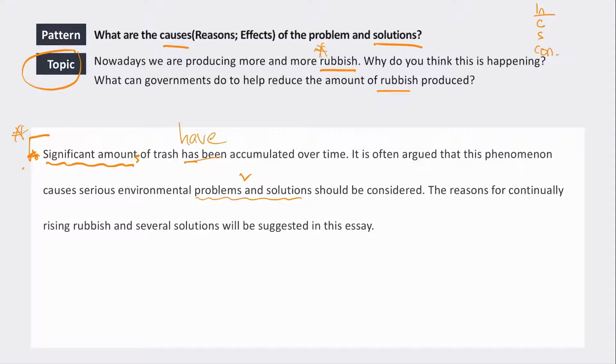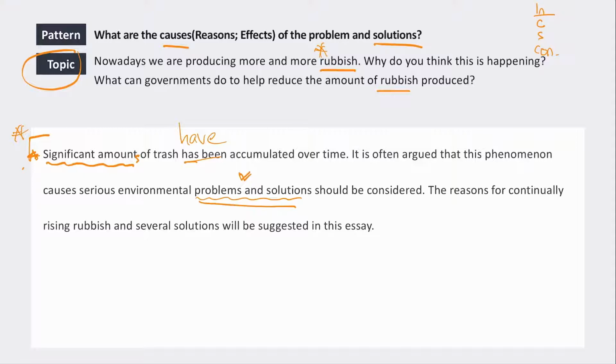Okay, so this is way number one. It is often argued that this phenomenon causes serious environmental problems and solutions should be considered. Okay, number two, second way. It is often argued that this phenomenon causes serious environmental problems, and solutions should be considered. Can you hear the difference in how I read this section? So what do you think we're missing here? What's the difference in how I read that?